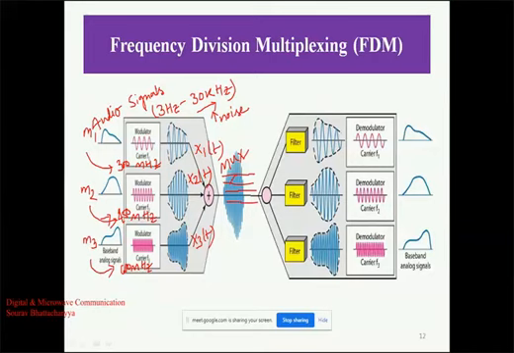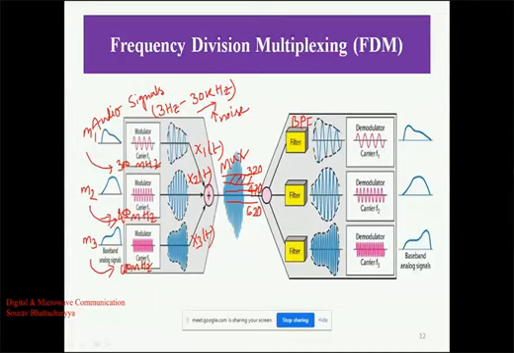In the first frequency band, let us have the frequency from 0 hertz up to 320 megahertz, then from 320 megahertz up to 470 megahertz, and then up to 620 megahertz. So the different frequency bands will be there. These different frequency bands will be shared through the single communication channel, and at the output there will be different band pass filters, BPF.